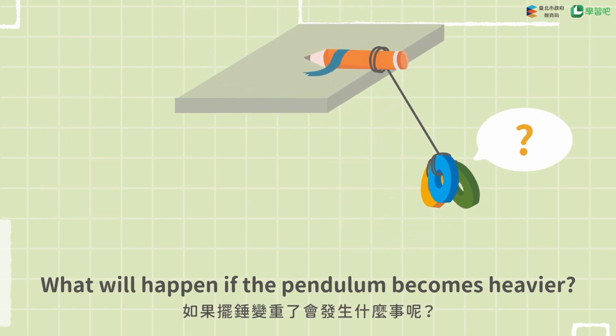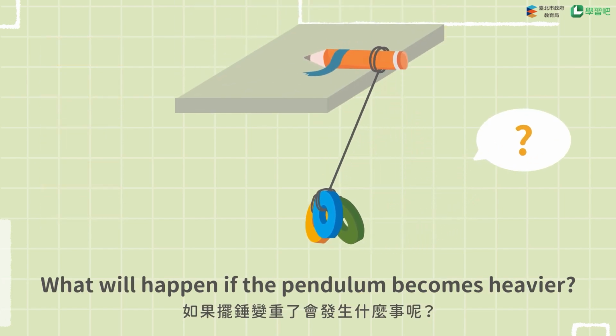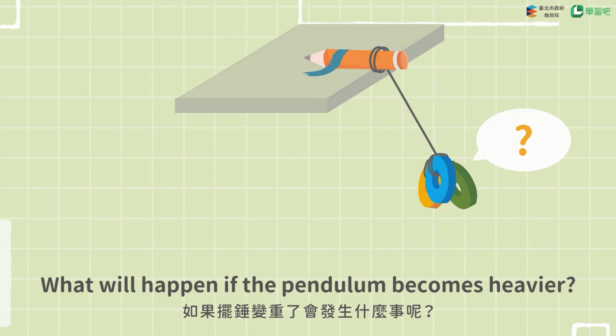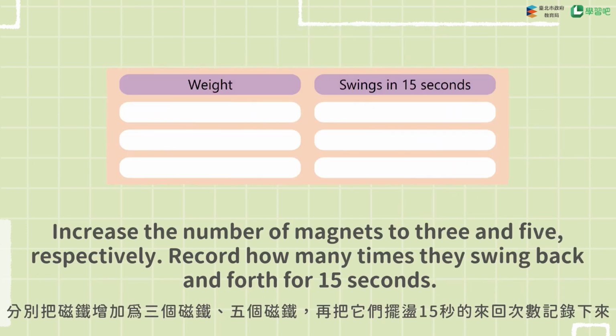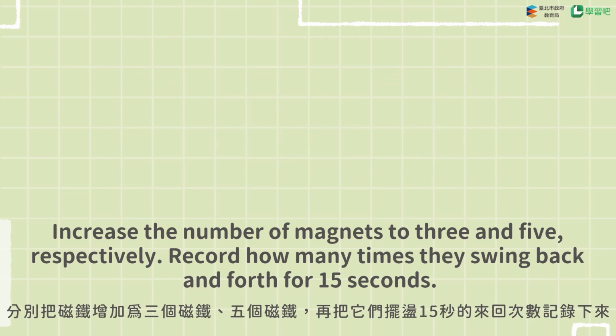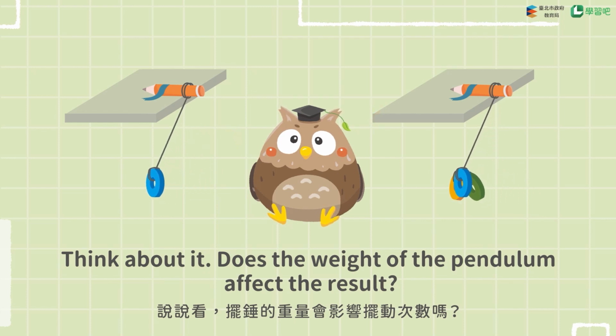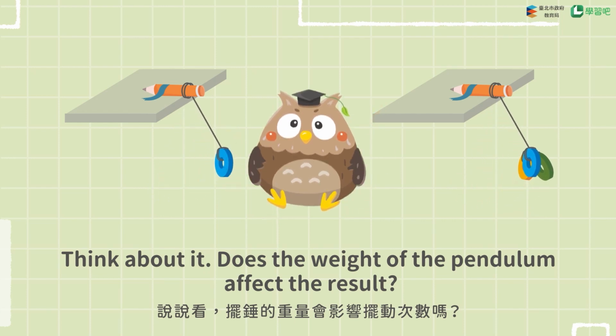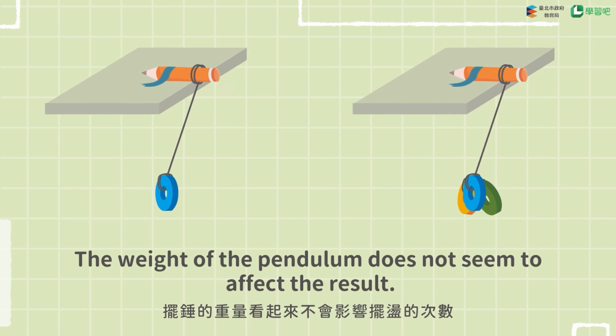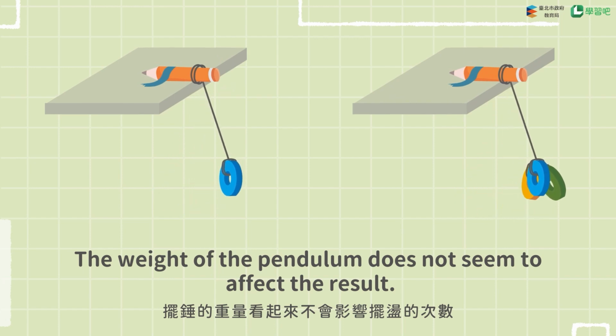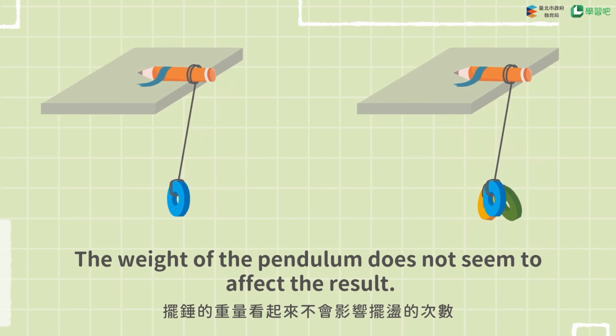What will happen if the pendulum becomes heavier? Increase the number of magnets to 3 and 5, respectively. Record how many times they swing back and forth for 15 seconds. Think about it. Does the weight of the pendulum affect the result? The weight of the pendulum does not seem to affect the result.